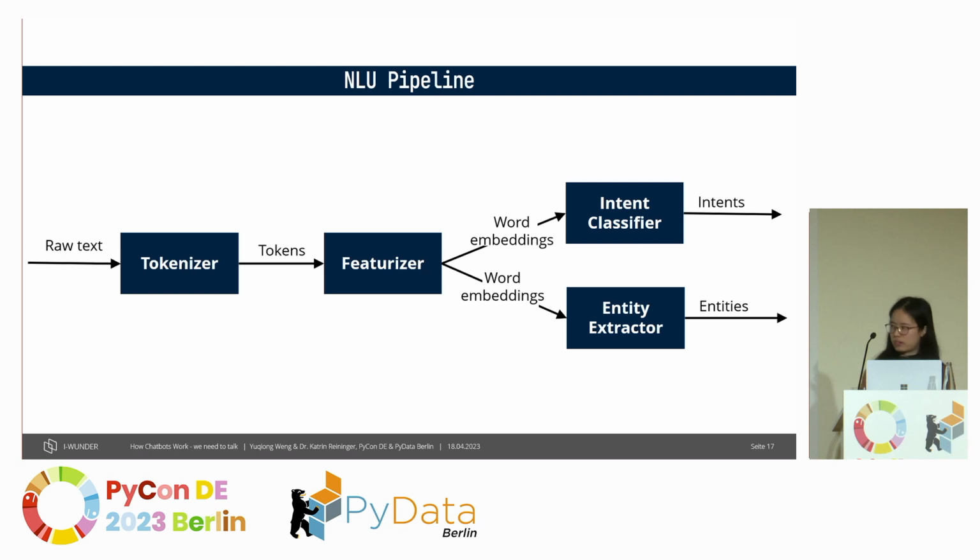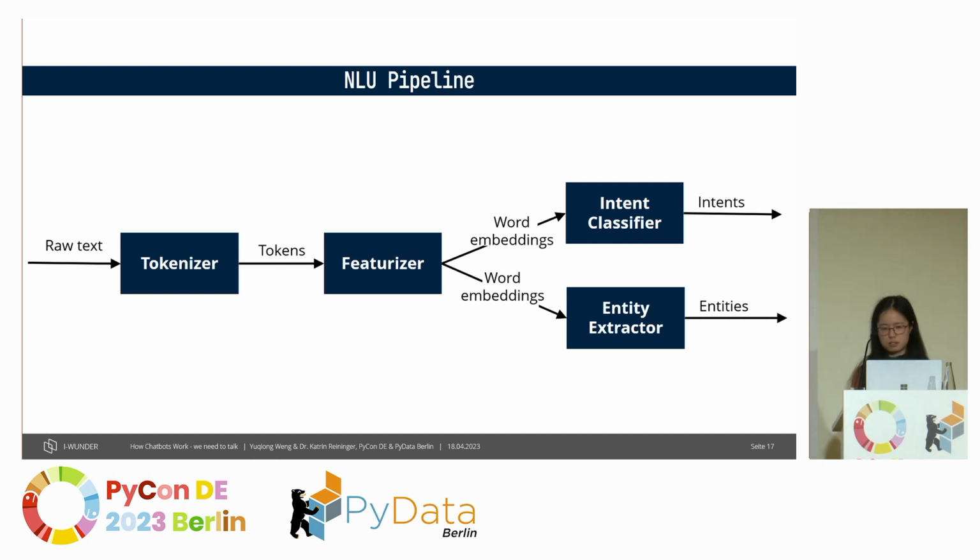After we have defined all the necessary elements, we have to think about how we want to train the chatbot. Rasa provides an NLU pipeline. It is straightforward to see that when text comes in, we first use a tokenizer to tokenize it into tokens. Then we use featurizers to get the embeddings from it.